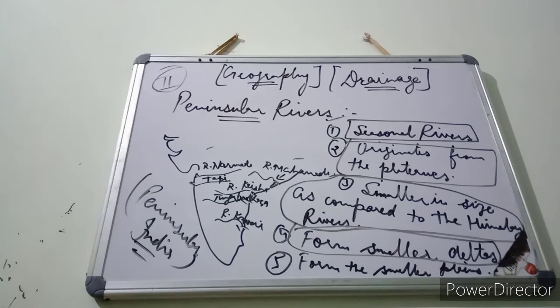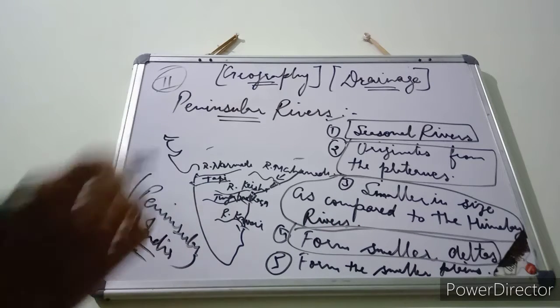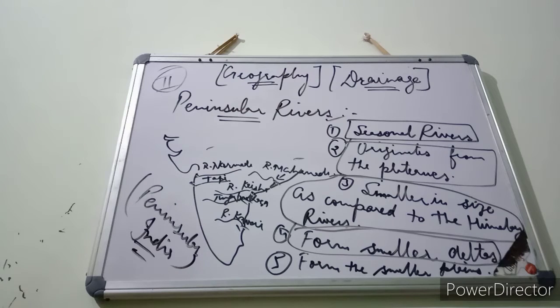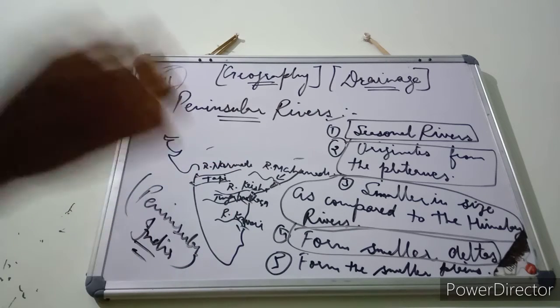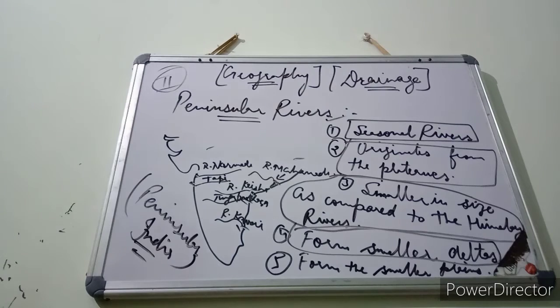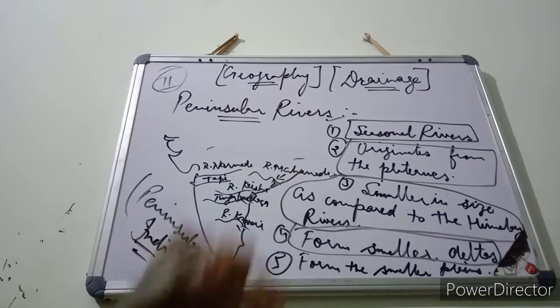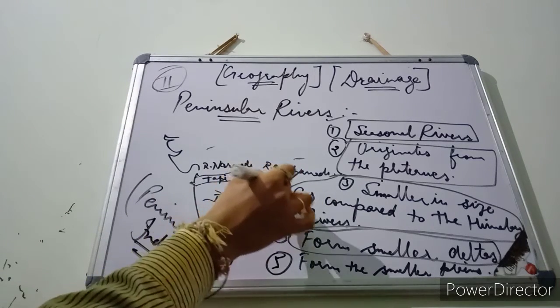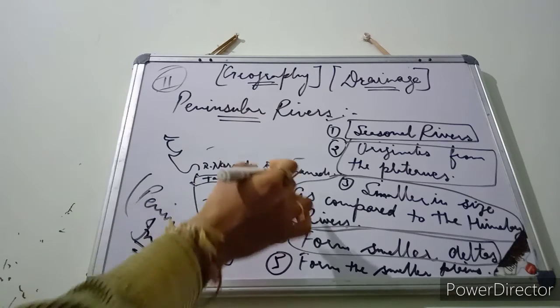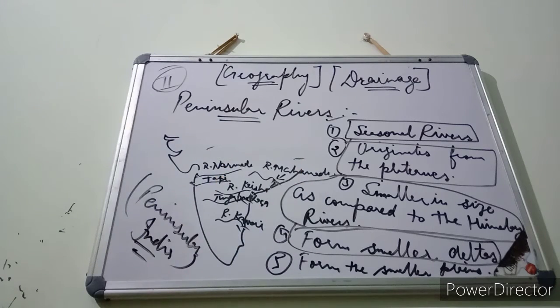How are deltas formed? Deltas are formed when rivers do erosion and deposition. You all know that rivers do erosion from the top of the Himalayas, from the top of the mountains, and when they come to the plains, they make deposition. Similarly, when these rivers fall into the seas, they get divided into distributaries and deposit soil near the coastal plains.